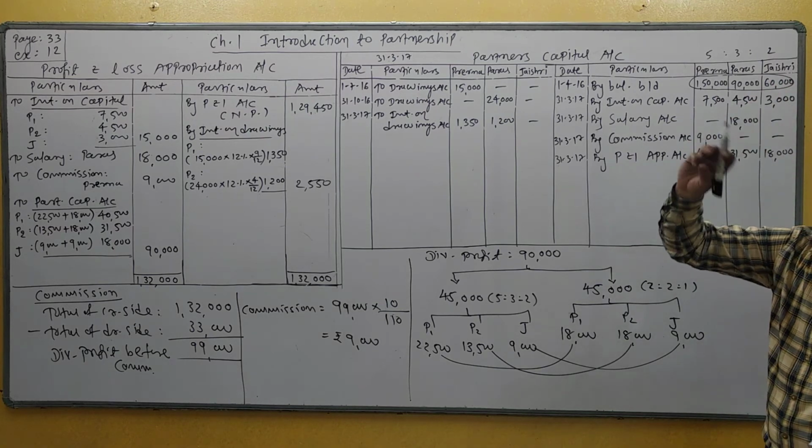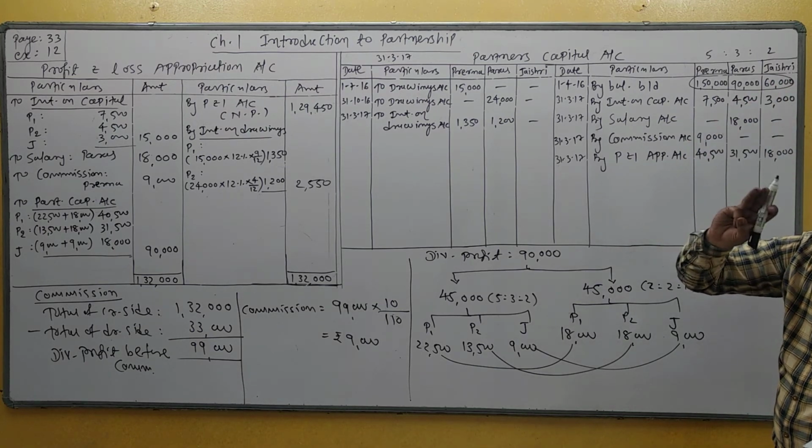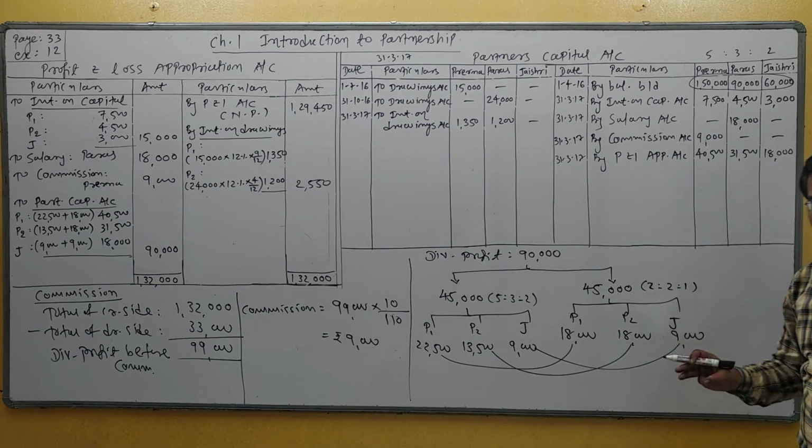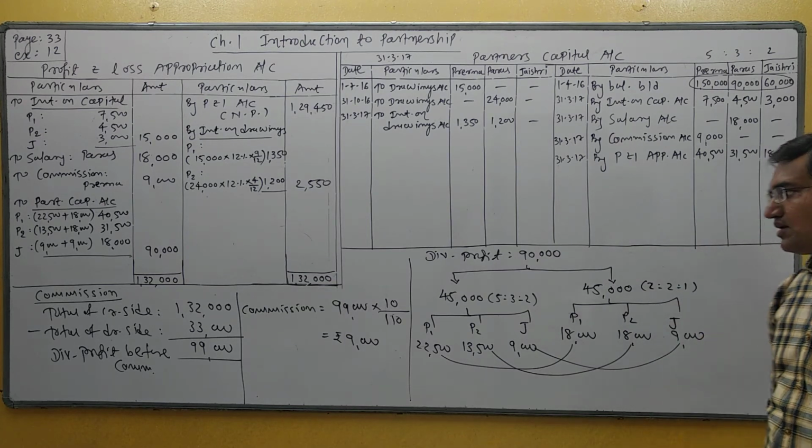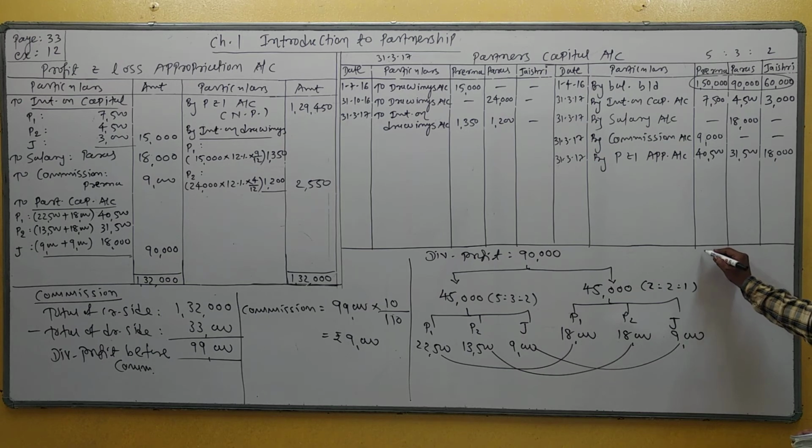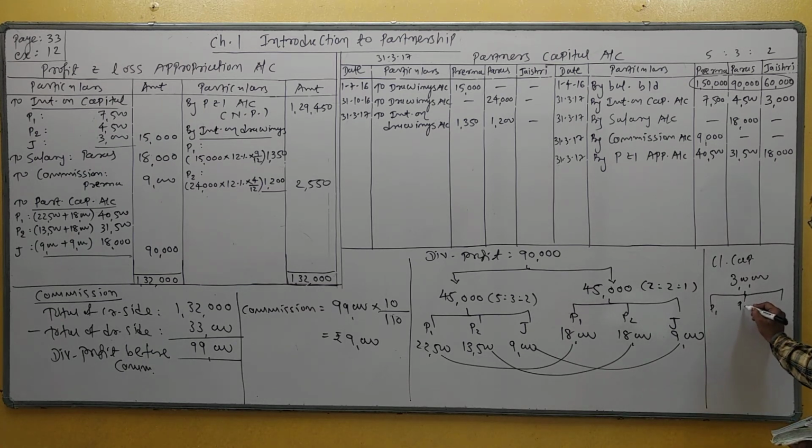Total capital how much? 3 lakh. This total capital is identical as closing capital. So closing capital also 3 lakh. And this 3 lakh is divided between 3 partners in the ratio of 2:1 as per instruction given in the example.